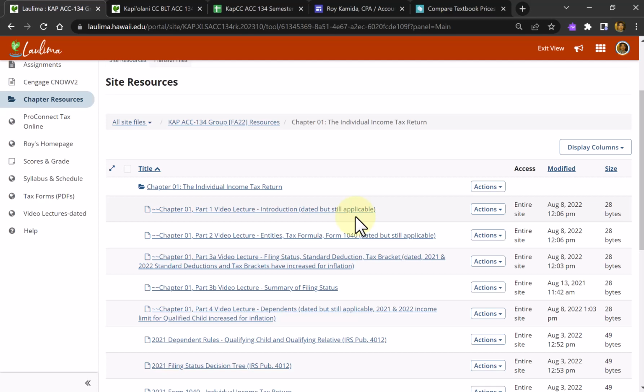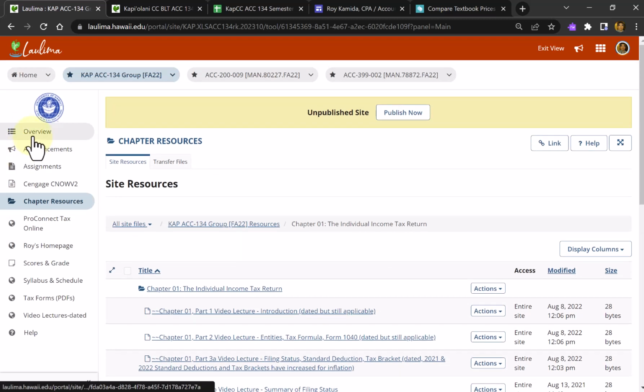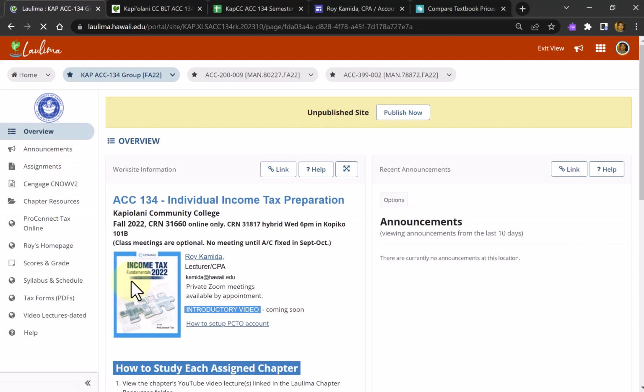Our textbook here, you can see the cover says 2022, but it is really based upon 2021 tax laws. If you were to prepare a real tax return next year, it's probably going to be for 2022 and not 2021. So eventually what I'll be teaching you is the updated rules for 2022 versus 2021.